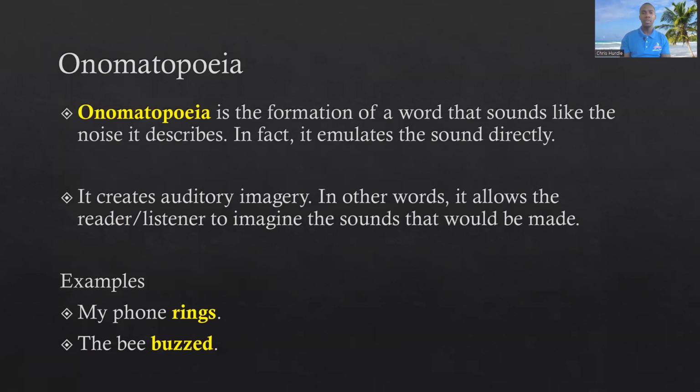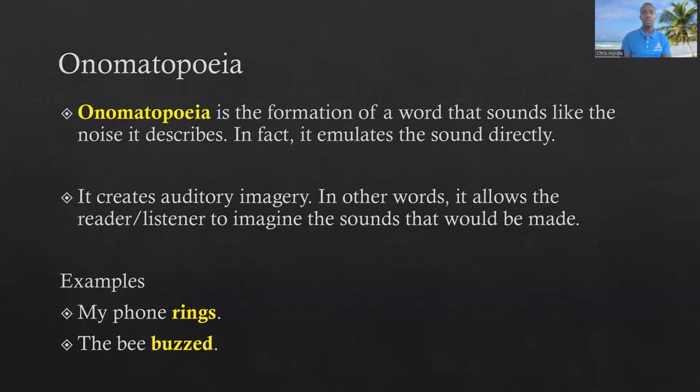Onomatopoeia. So what is onomatopoeia? Now, onomatopoeia would be another word that can be difficult to pronounce, but it will be pronounced onomatopoeia. And it will also be difficult to spell, right? Now, this is the formation of a word that sounds like the noise it describes. In fact, it emulates the sound directly. So when it comes to onomatopoeia, this is going to appeal to our sense of hearing because you're going to have a word that can directly be associated with the sound it makes, right?